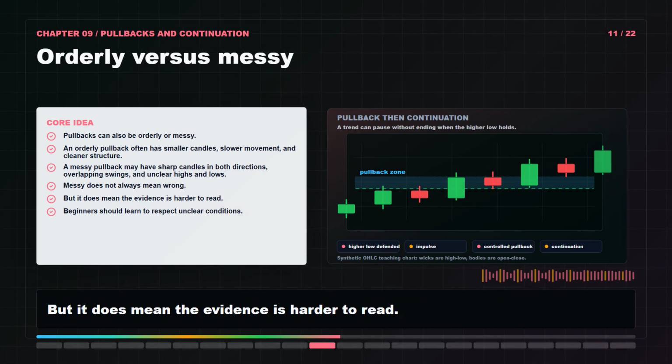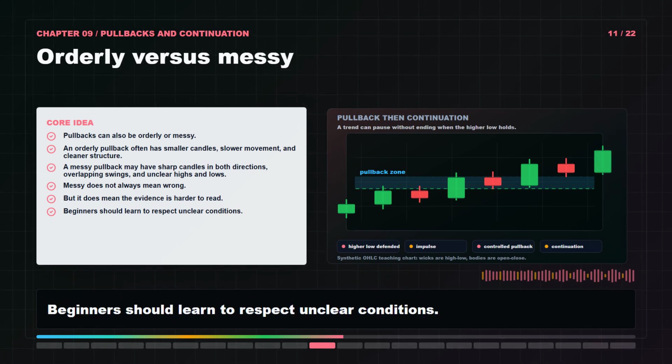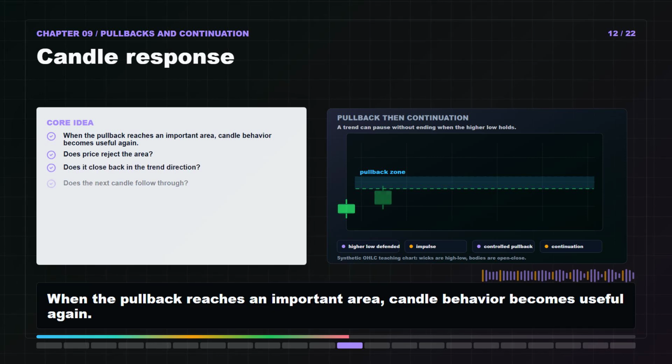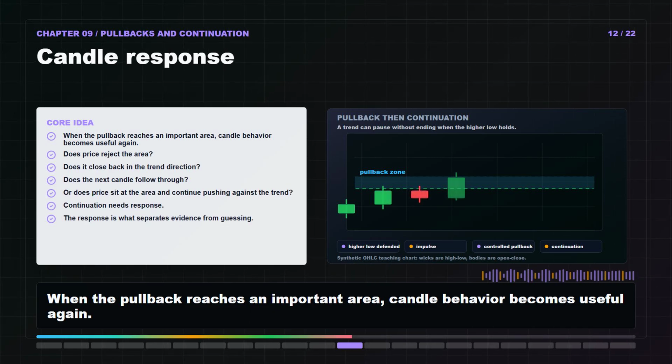Messy does not always mean wrong, but it does mean the evidence is harder to read. Beginners should learn to respect unclear conditions. When the pullback reaches an important area, candle behavior becomes useful again.